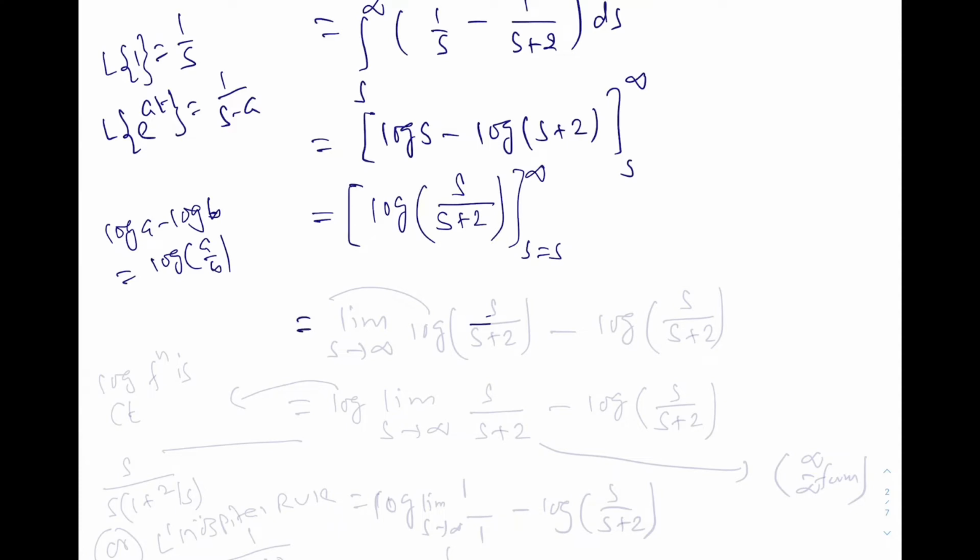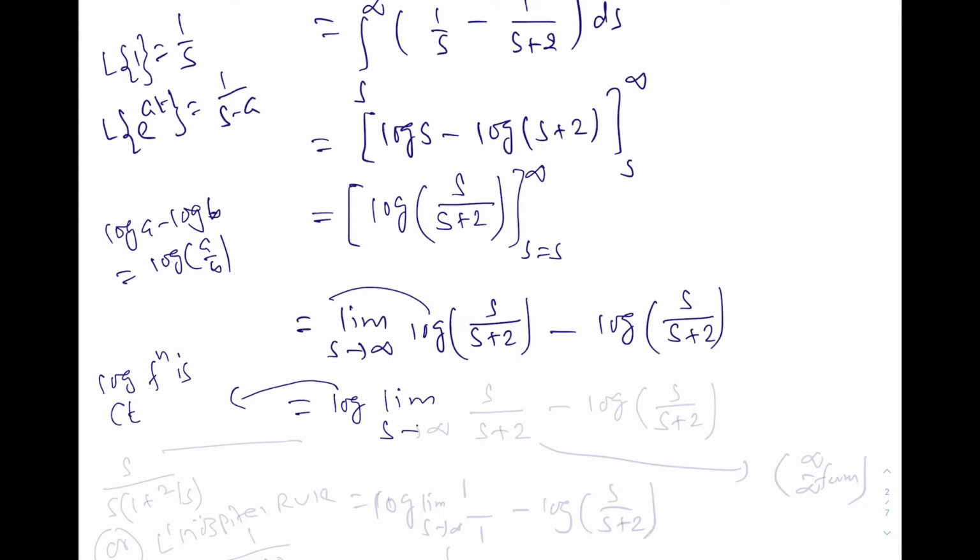Now this is equal to, we can write this as the limit as s tends to infinity of log of s over s plus 2 minus s, is s, so log of s over s plus 2. Now this we know from our first semester: you can take log outside the limit because of continuity of the logarithm. So the log function is continuous, so you can take log outside the limit.